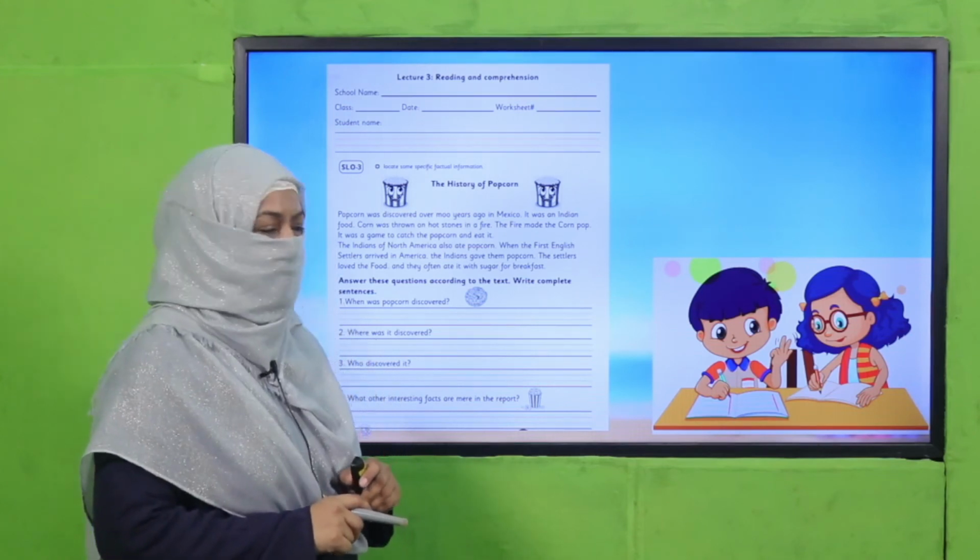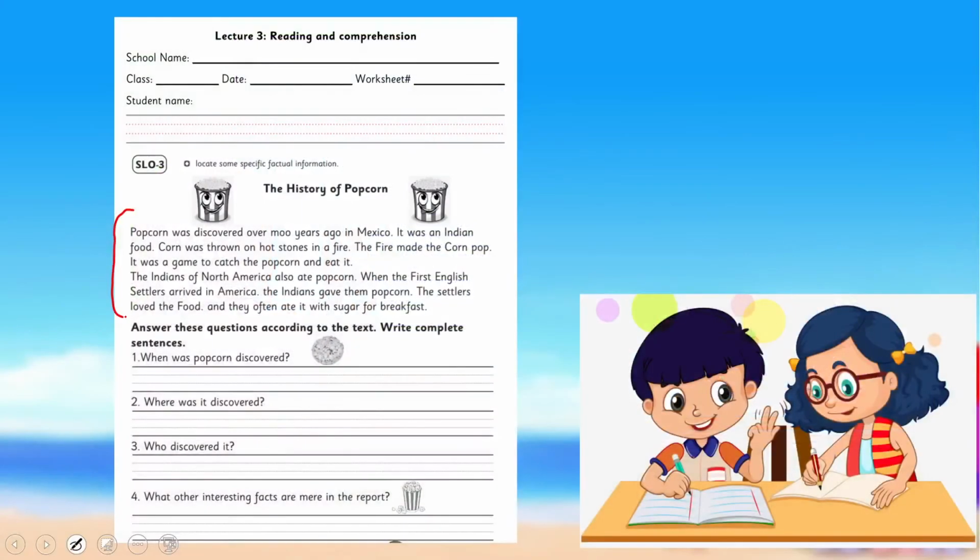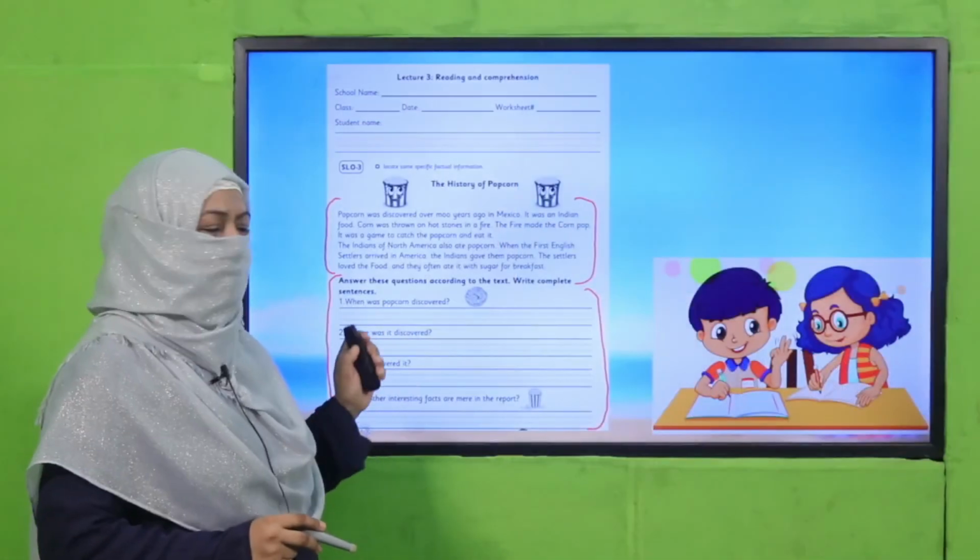And my dear students, here is a text, you will read it, and you will find the answers to these questions the way you locate the facts. So mostly questions are facts. So find out the answers from the text.